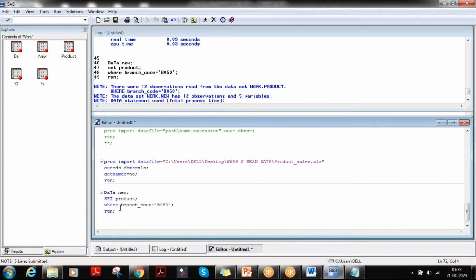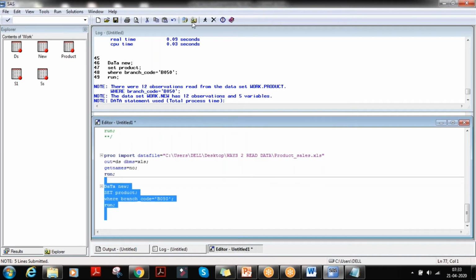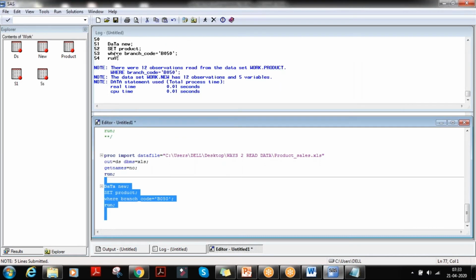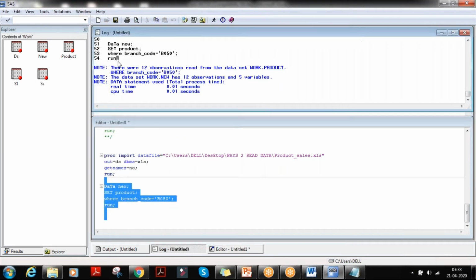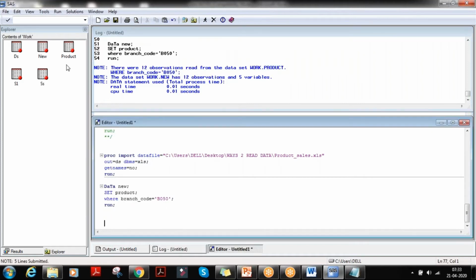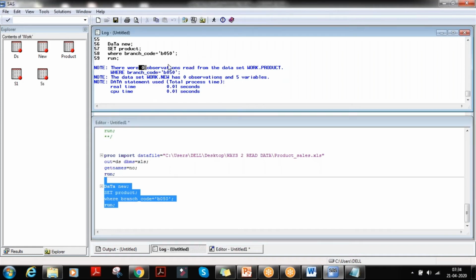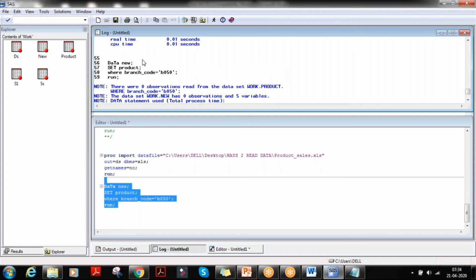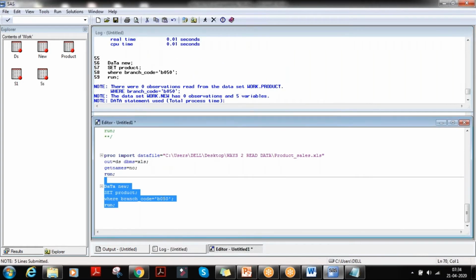So whatever the code, you can write it in any format. Like I can write set in capitals and run this. We got the observations into the data set, right? Okay. For example, the data here actually has B capital. If I give small, there were zero observations. So it did not give the output because data is case sensitive. We need to mention it perfectly as it is.